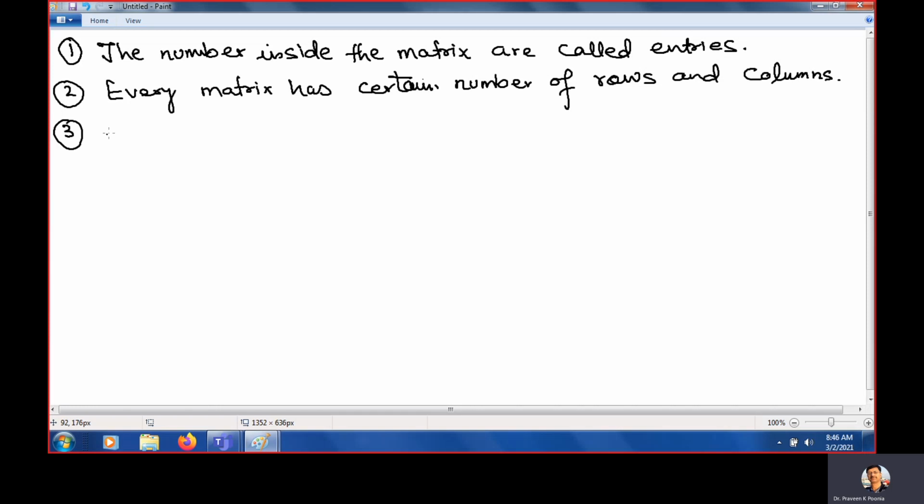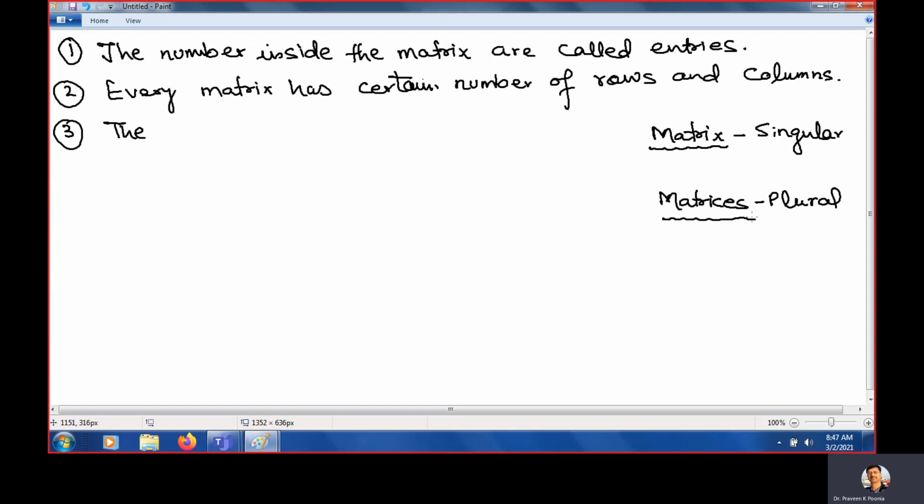And number 3, now you will learn two words. One, you are listening the word matrix. Another, you are listening the word matrices. The name of the chapter is matrices. So in English, you know, one is singular, singular means matrix, and one is plural. So if we have one, we call it matrix. But if we have more than one, means 2, 3, 4, 5, then we call it matrices. So you need to remember this. Matrix is one, matrices means more than one.